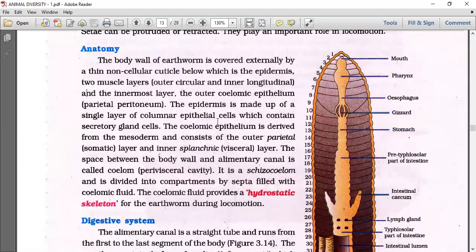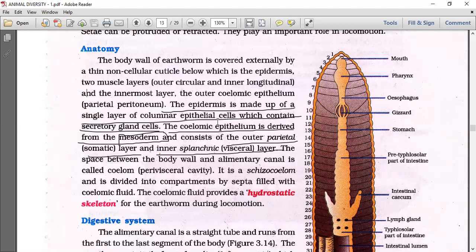Okay, the body wall of the earthworm. We came up to here. The epidermis is made up of a single layer of columnar epithelial cells which contain secretory glandular cells. The coelomic epithelium is derived from the mesoderm and consists of an outer parietal layer and an inner splanchnic or visceral layer.